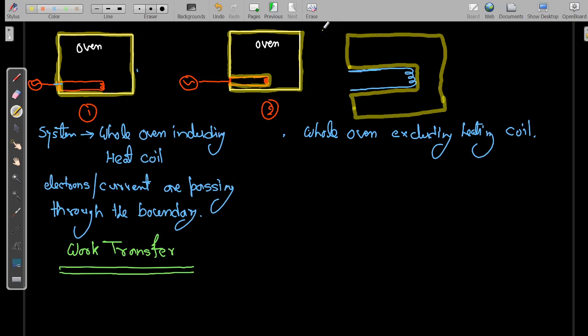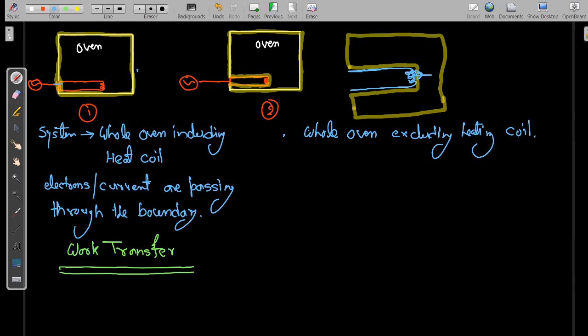Now I have to check what is happening at the boundaries. This yellow color is our system boundary. When the heating coil or heating element heats up, the temperature will increase, so due to the increase in temperature, the heat will cross the boundary.